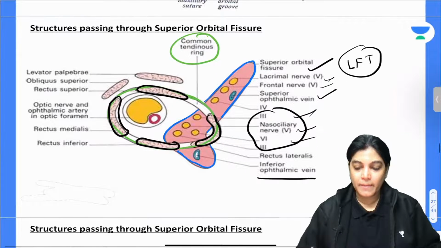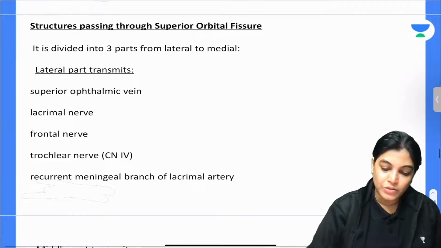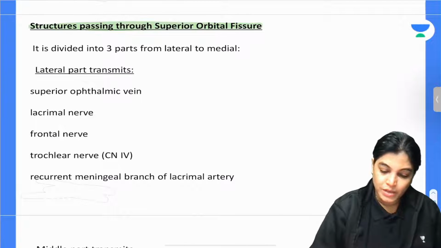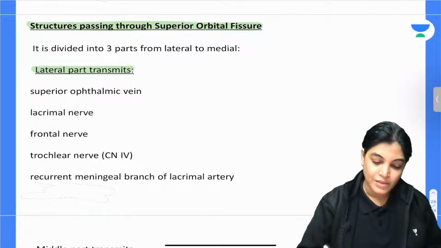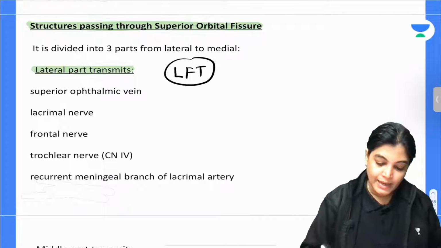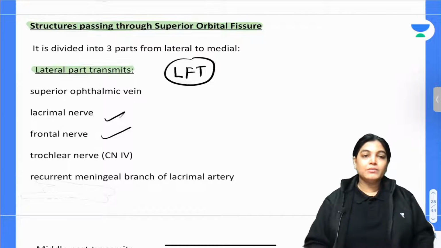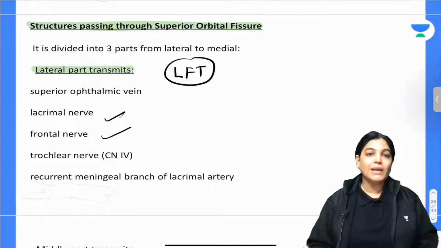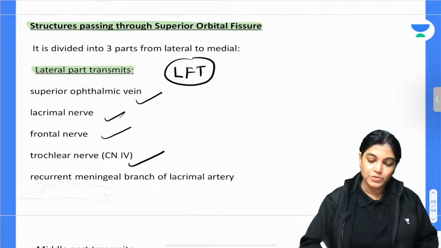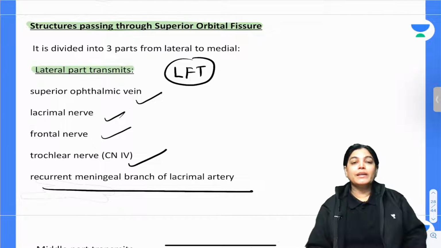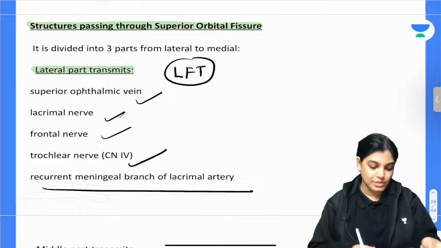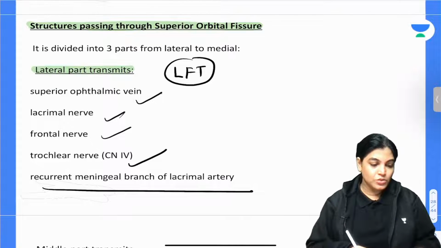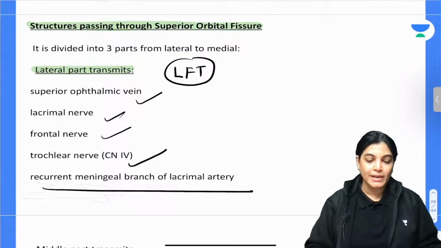Got it? So see here, I would like to divide the superior orbital fissure into three parts. From the lateral part of the superior orbital fissure, the structures traversing are LFT: lacrimal, frontal, that is the branch of the ophthalmic division of the trigeminal nerve, the superior ophthalmic vein, the trochlear nerve, and the recurrent meningeal branch of the lacrimal artery. That is also traversing through the lateral part of the superior orbital fissure.